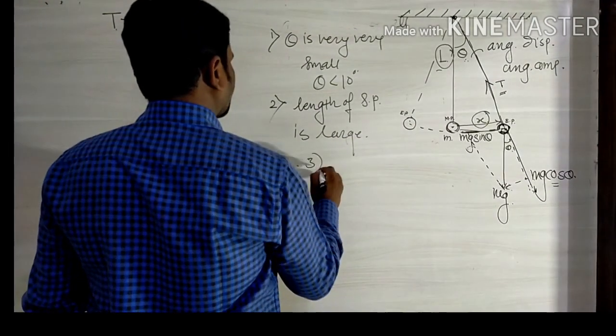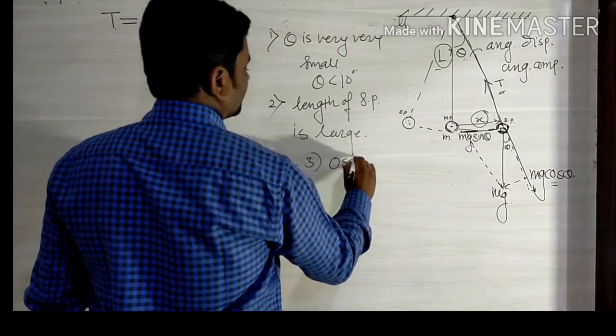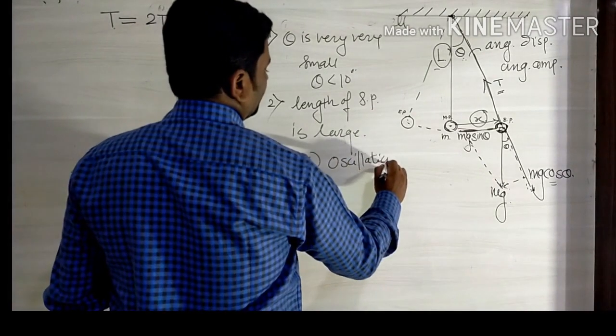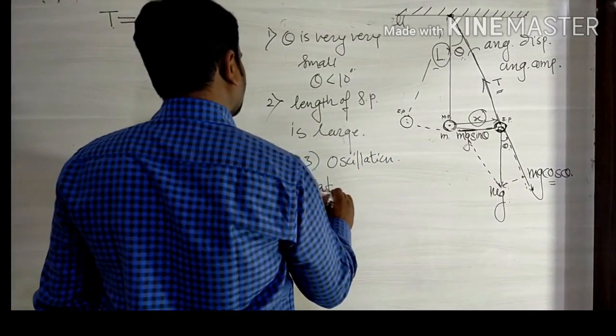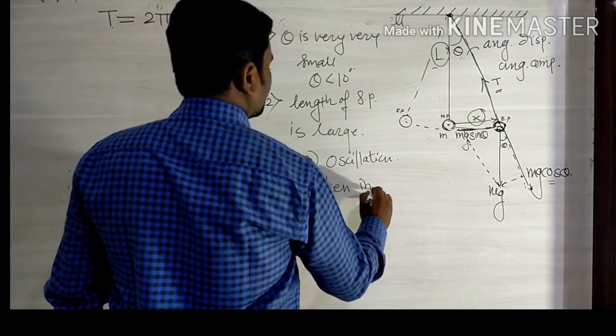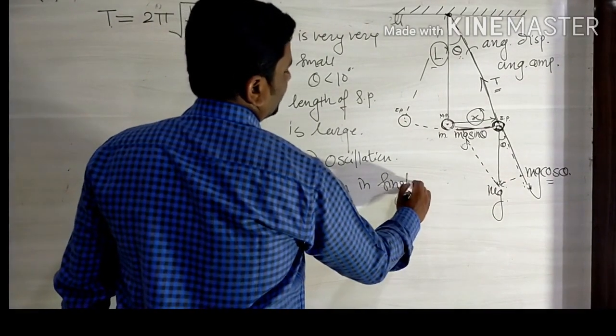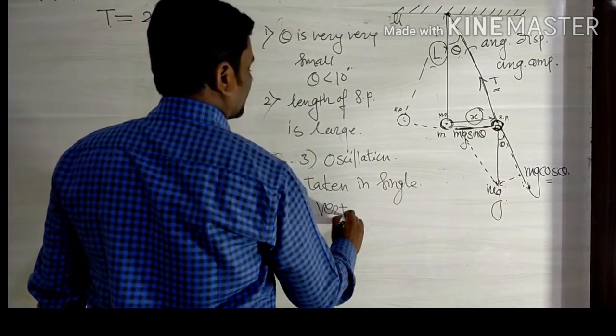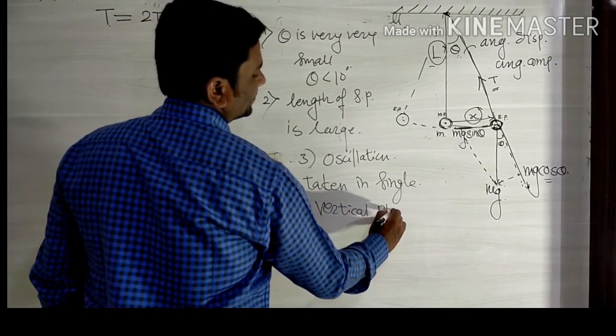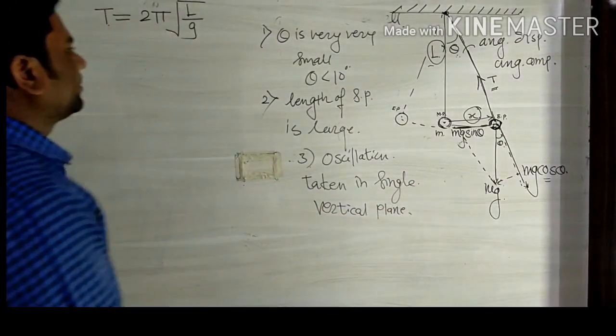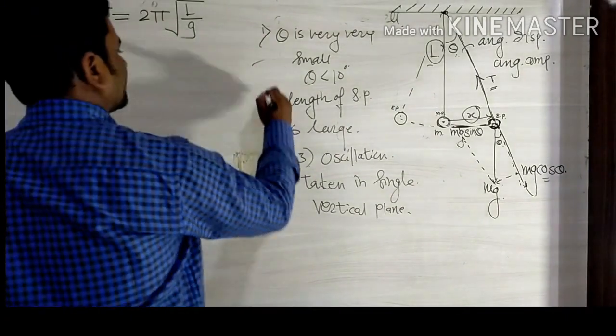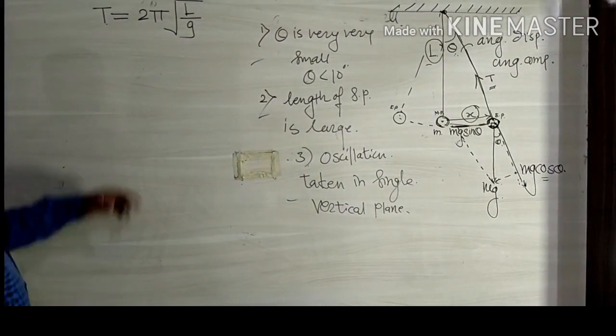So the oscillation of the simple pendulum is taken in a single vertical plane. Those are the assumptions made when finding the periodic time.